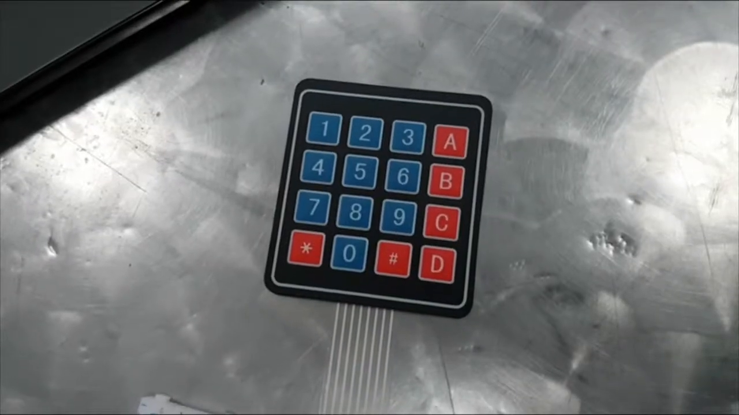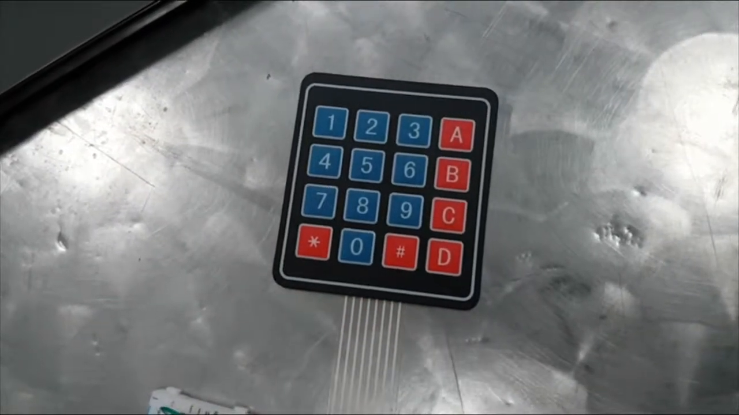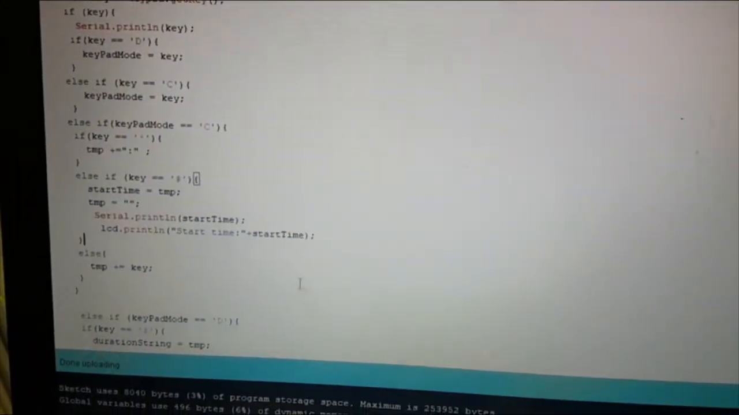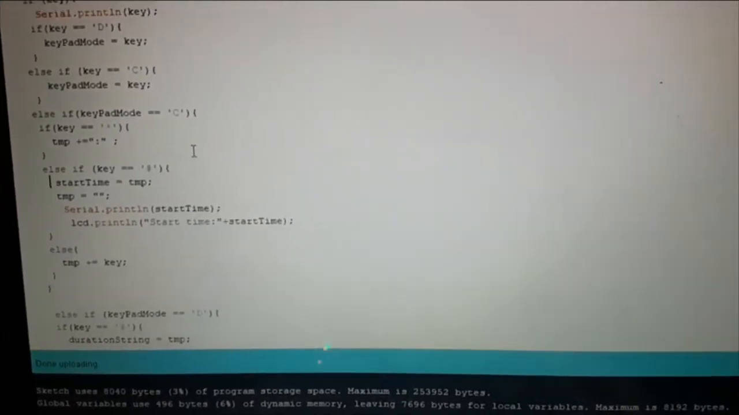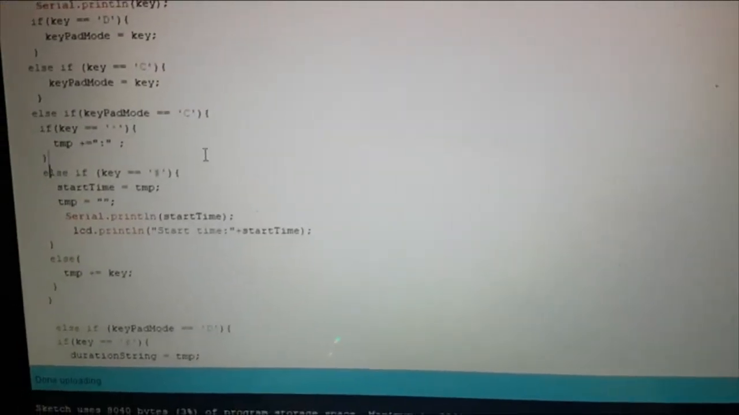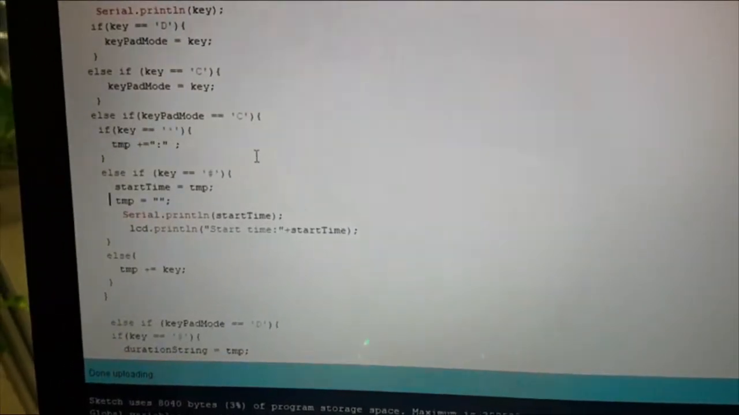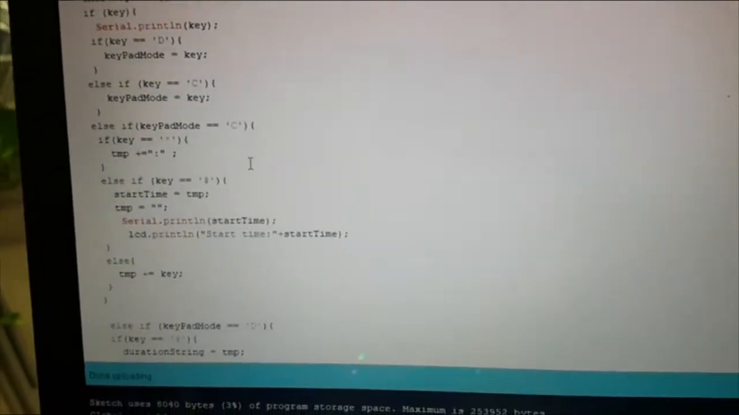We use two special characters, the hashtag and the asterisk. The asterisk, we use it to make the LCD show the colon in the start time, and this is its part in the code, in this if condition. And the hashtag, we use it so the user can indicate that he has finished inputting the duration or finished inputting the start time.